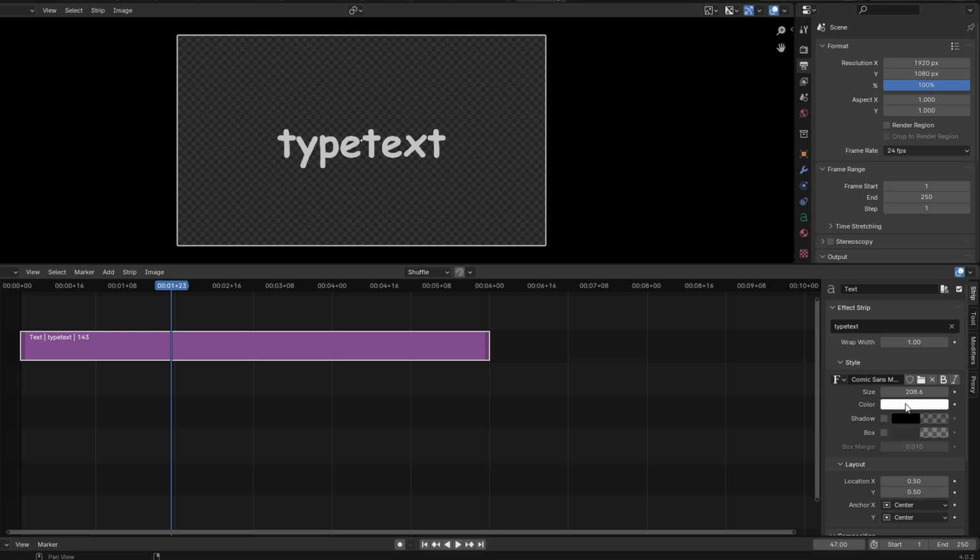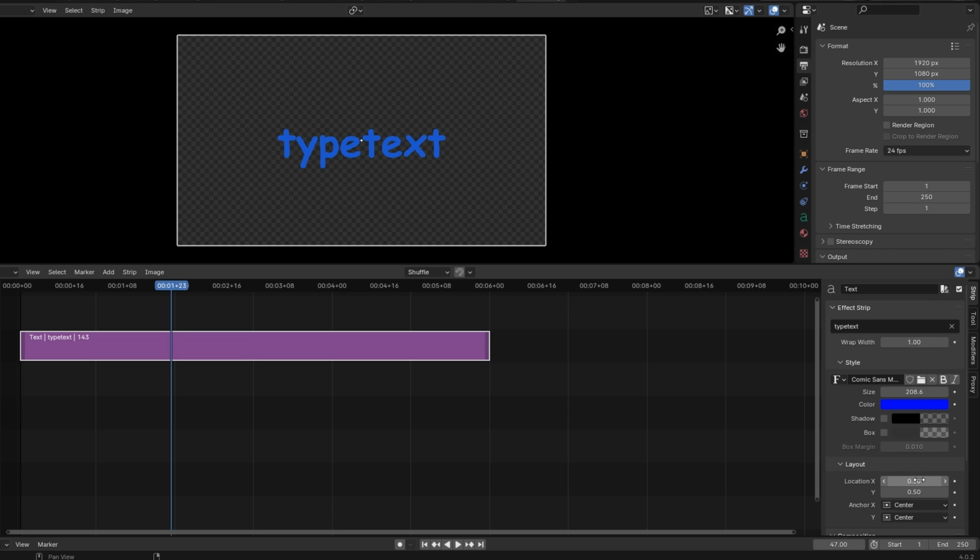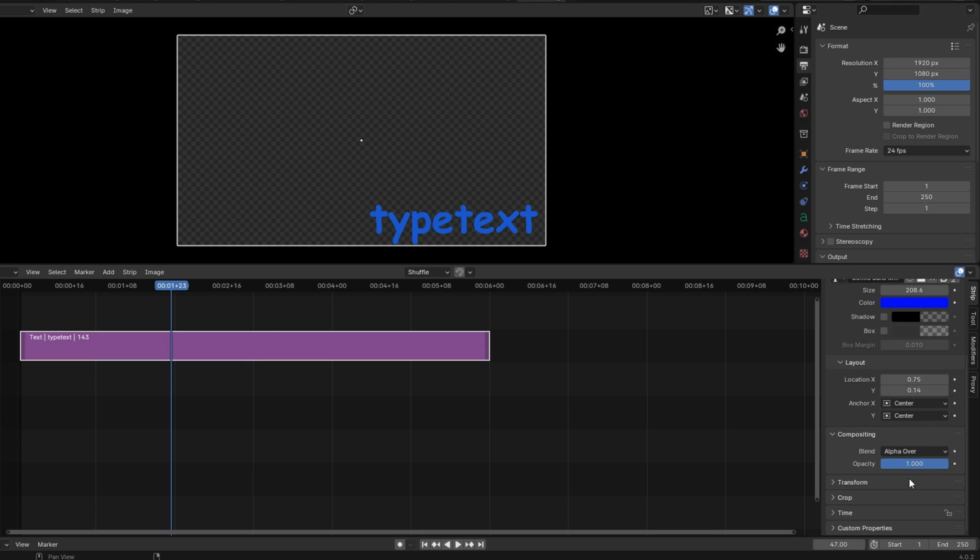Under the Layout section, modify the text position. You can choose to place it on the left, right, or top. With this adjustment, you have successfully added and customized text.